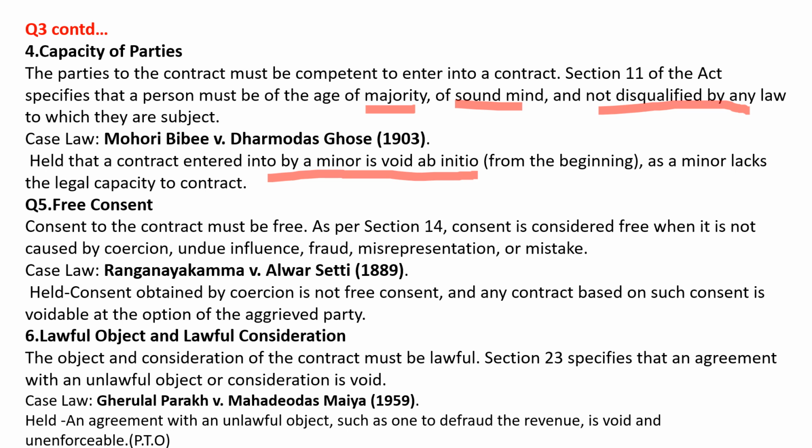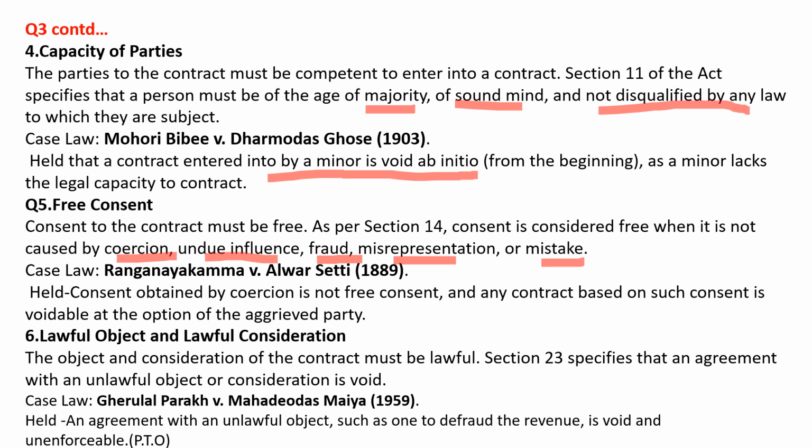Free consent. Consent to the contract must be free. As per Section 14, consent is considered free when it is not caused by coercion, undue influence, fraud, misrepresentation or mistake. These are the five keywords you must remember while making a point on free consent. The case law is Ranganayakamma versus Alwar Setti. The court held that consent obtained by coercion is not free consent, and any contract based on such consent is voidable at the option of the aggrieved party. That means at the option of the victim.